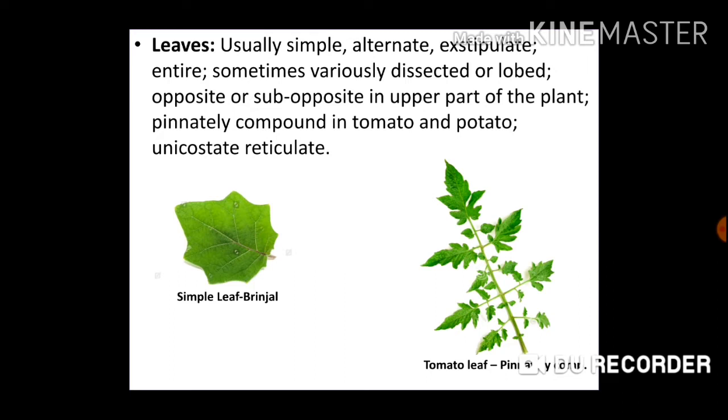Stipule is an appendage that is present at the base of the petiole, but here in this family there are no stipules. Then the leaves are entire, sometimes variously dissected or lobed, opposite or sub-opposite in the upper part of the plant, pinnately compound in tomato and potato. Now here it is a variation that in tomato and potato the leaf is not simple but it is pinnately compound.